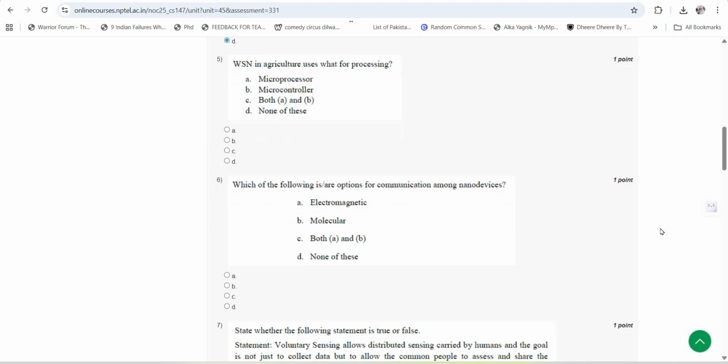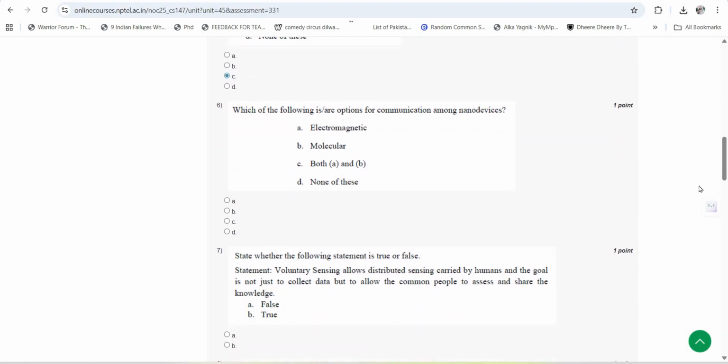Fifth question is, WSN in agriculture uses what for processing? So here the answer for this question is C, both A and B. It uses both microprocessor and microcontroller.